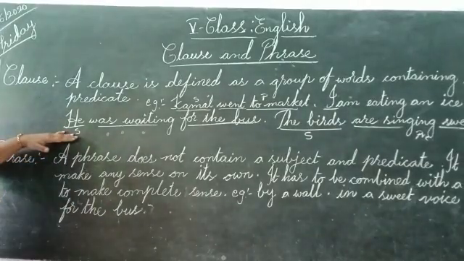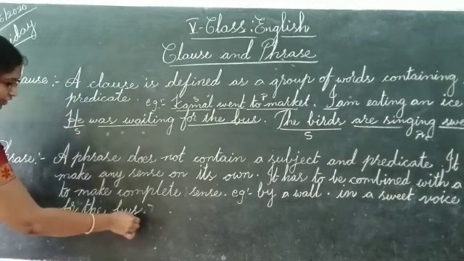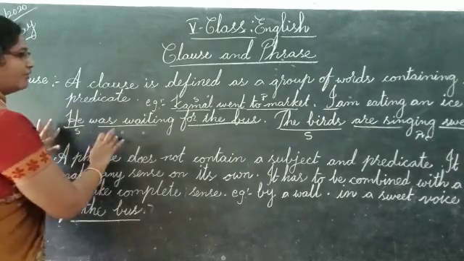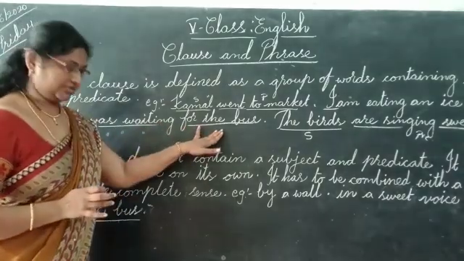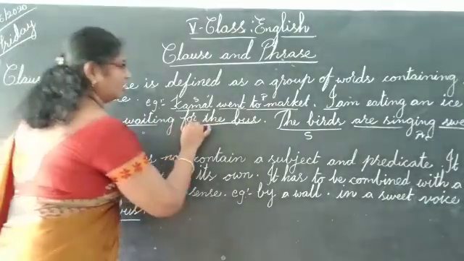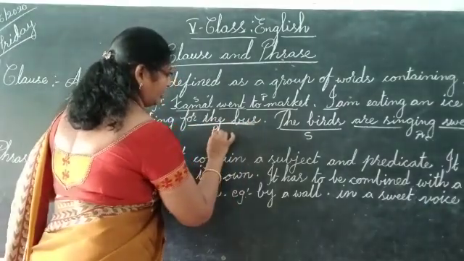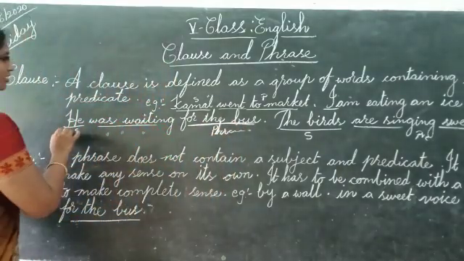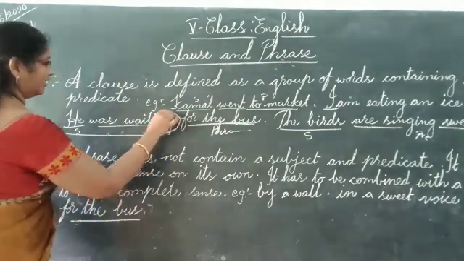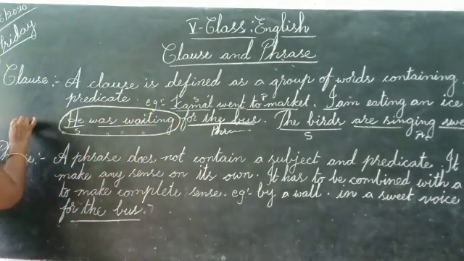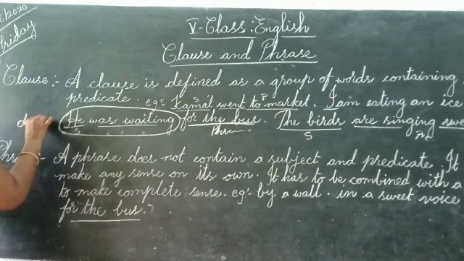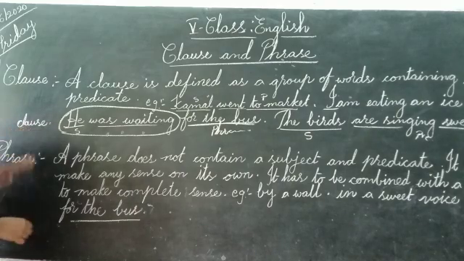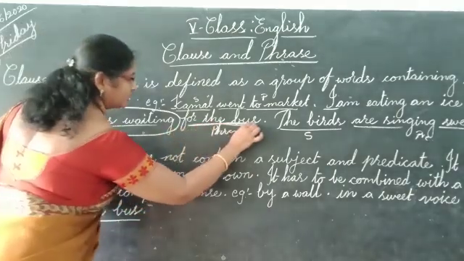Once check this sentence. Okay, for the bus, it is the phrase. Here in the class, he was waiting for the bus. For the bus, for example, is a phrase. We combined it with this clause. What did we do? We combined this phrase, for the bus, with a clause to give complete sense or complete meaning.